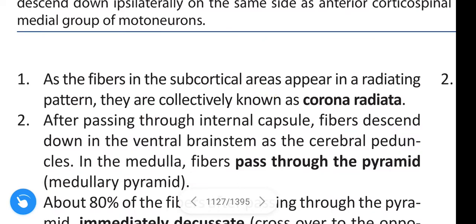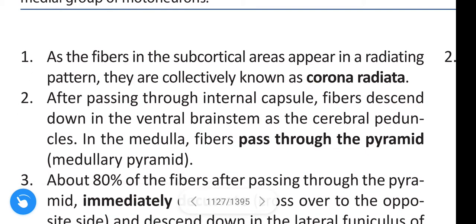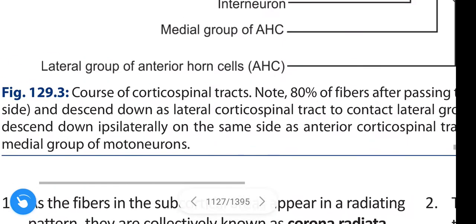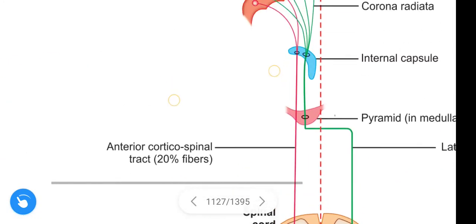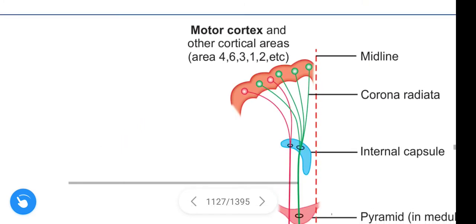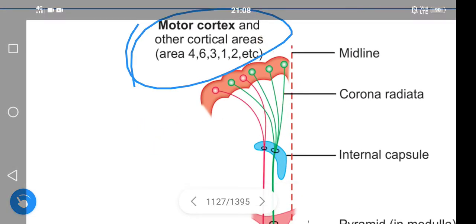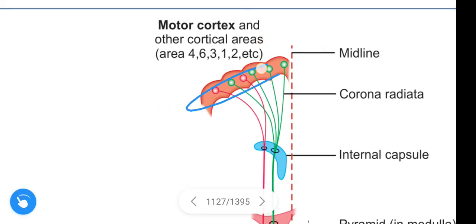As the fibers in the subcortical areas appear in a radiating form, they are collectively known as corona radiata. See here, this is the cortex region, and below the cortex region is the subcortical region.